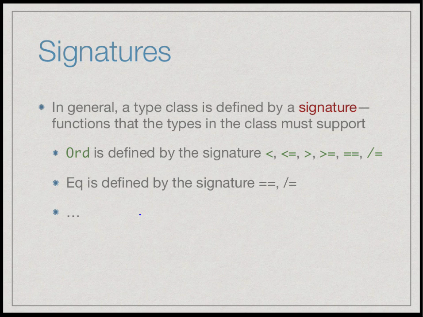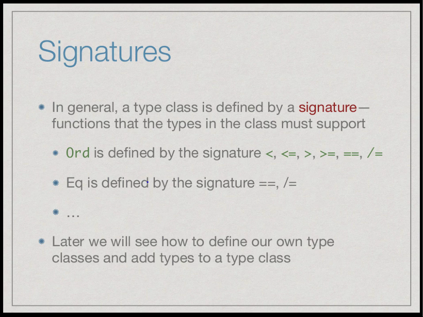You can give a completely unnatural definition of less than or less than or equal to and still claim that something belongs to Ord. It's just that things like sorting will not behave in the expected way. Similarly, any type can be made a member of Eq by providing a suitable definition for equal to and not equal to, and so on. We will see how to do this later on. We will see how to add our own type classes or to add types to a given type class and so on.